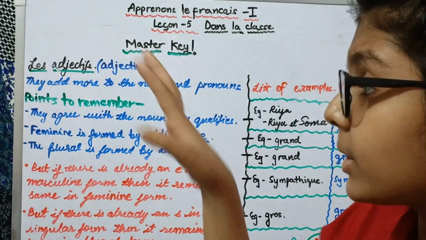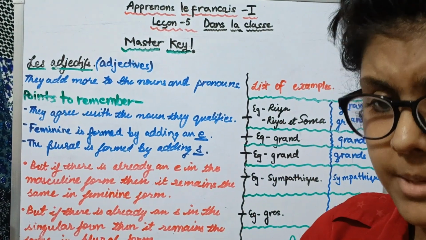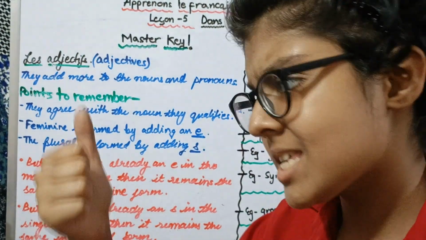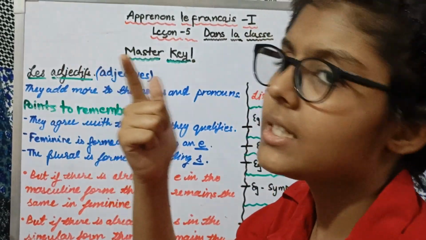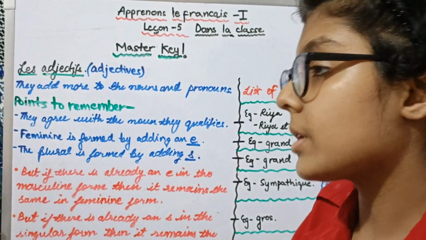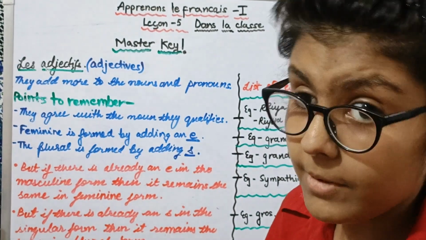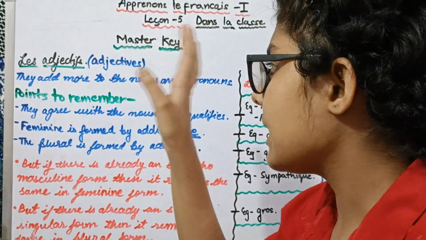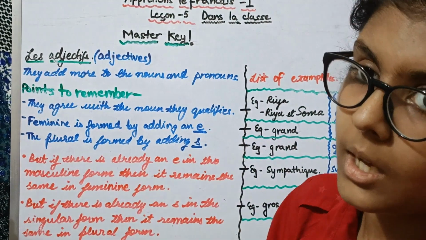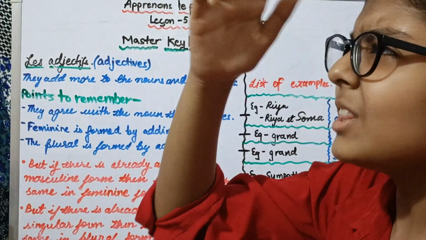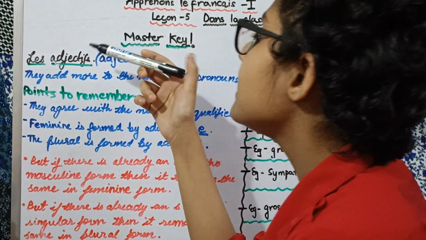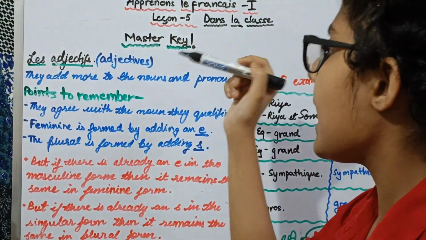Before reading this all, let me tell you that there are two most important topics in this chapter: first the adjective, and second the verb. After this, we have been told the uses of the verb, and then how to describe a person or yourself as well. So the main things are the adjectives and verbs; the other things we will all learn, but these will stay with you till the end of the world, they won't leave you. So let us start by reading les adjectifs, which means the adjectives.